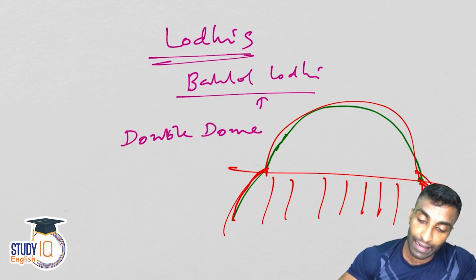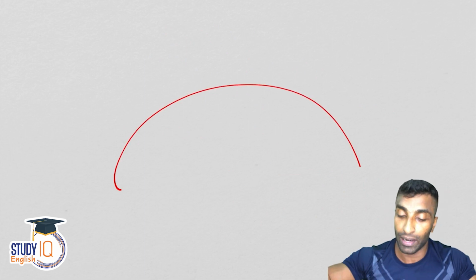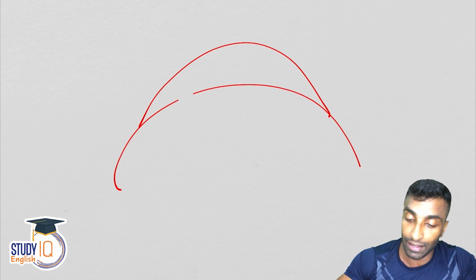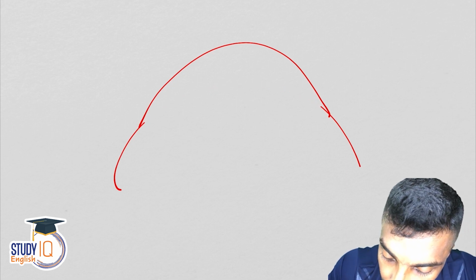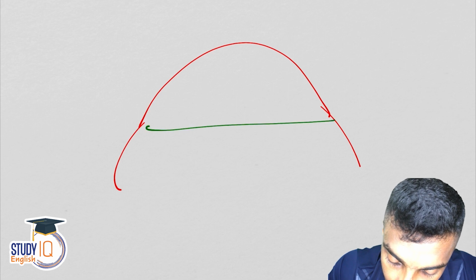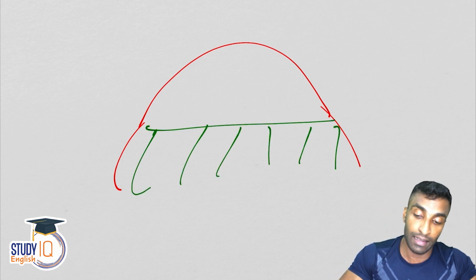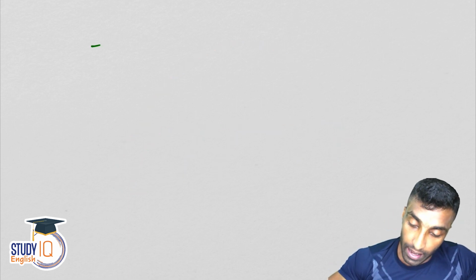It doesn't look exactly the way I want to draw it, the way I want to show it, but I hope you understood. It's just like this only. You'll make a circle like this and another one like this. So this is what the double dome is all about, right? And then you can remove it so that you can understand it exactly. Okay, and then there will be some lines like this. So this is the double dome.